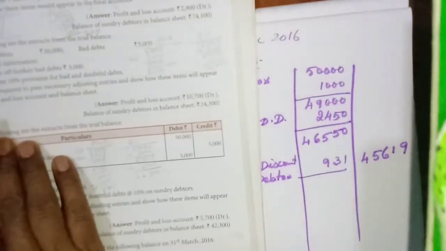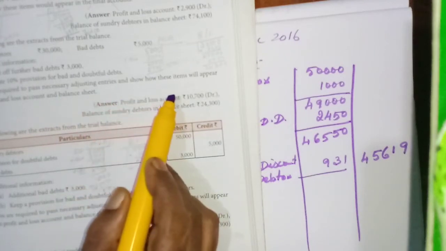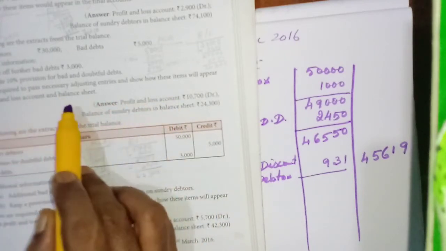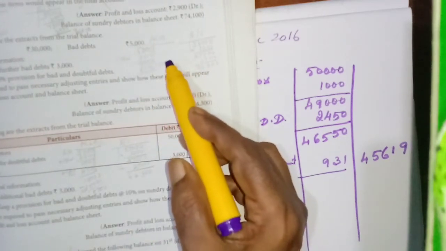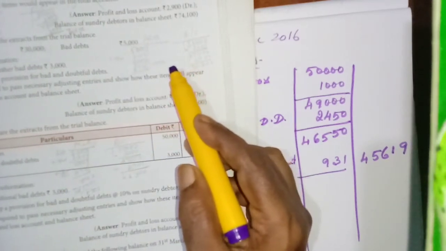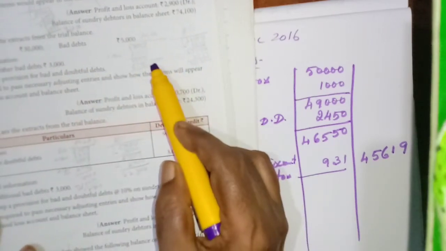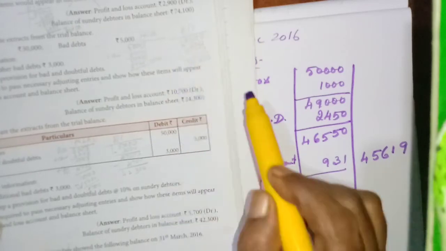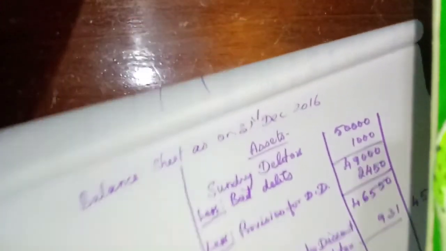What is the question? You are required to pass necessary adjusting entries and show how these items will appear in the profit and loss account and balance sheet. Usually they will ask this type of question for 5 marks. Very easy: adjusting entry, then profit and loss account, balance sheet we need to write. The calculation only must be very correct.